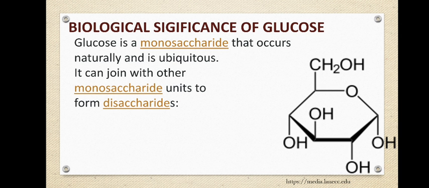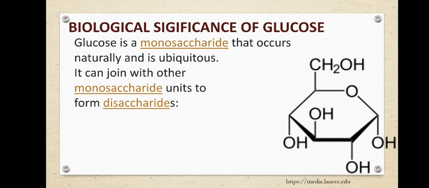Now let's see the different biological significances of all these different monosaccharides we have discussed so far. First one is glucose. You can see the skeletal structure of glucose, C6H12O6, where the OH groups are present above and below the ring. Okay, there are different ways of writing the cyclic structure of these carbohydrates, sugars.